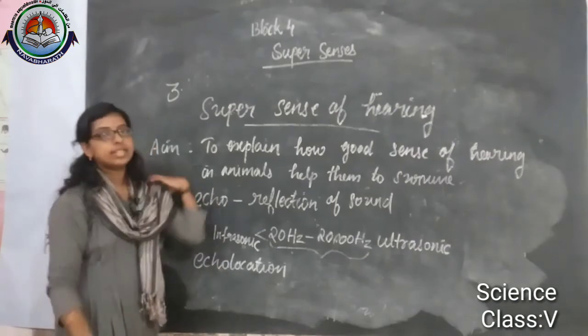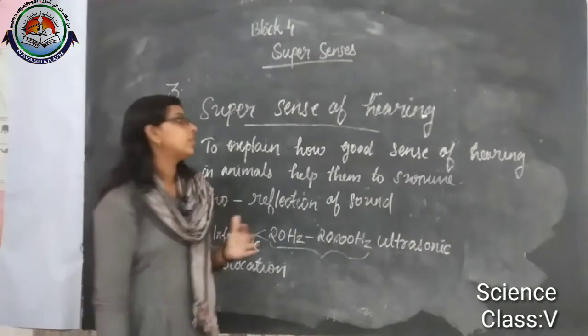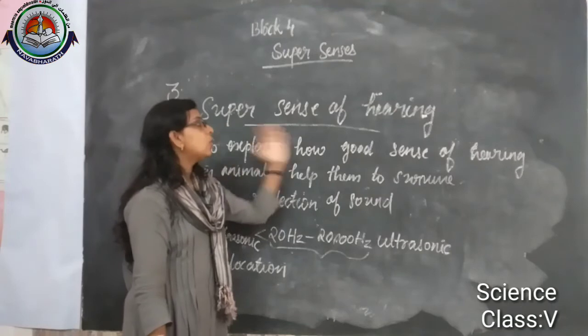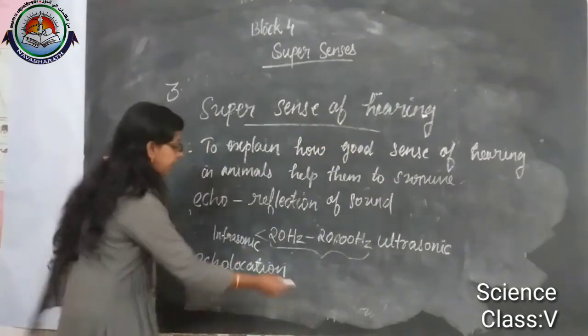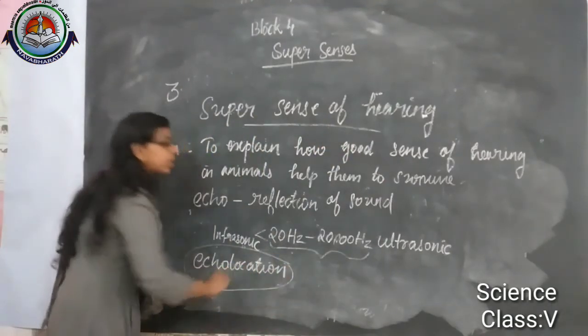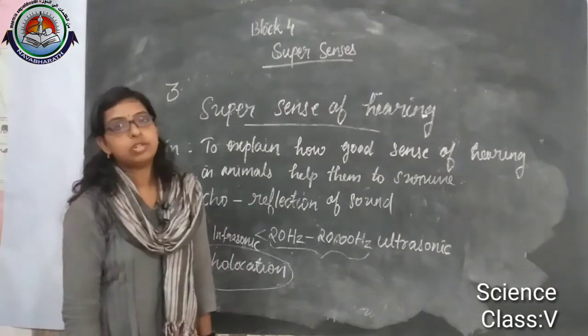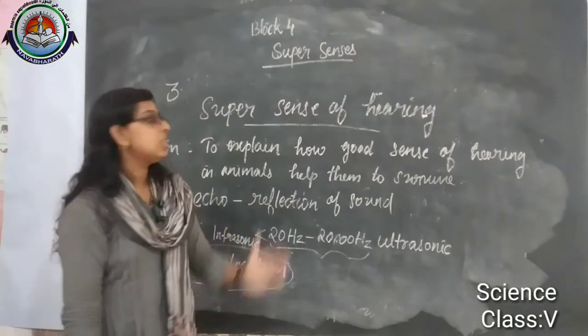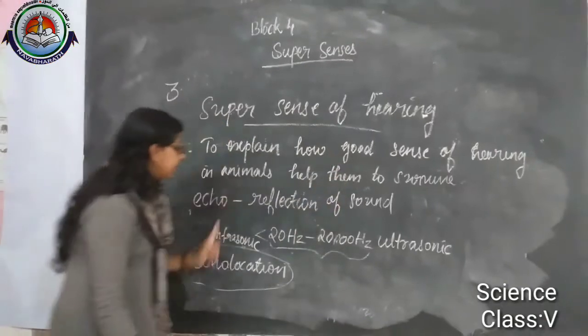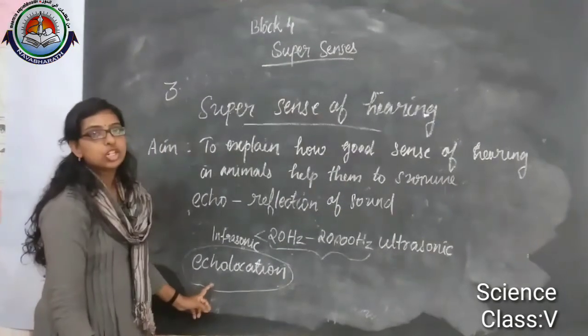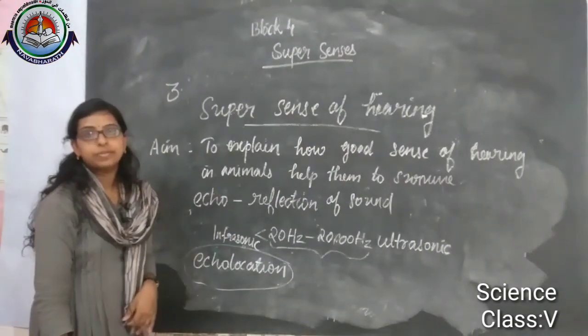Many animals which have a good sense of hearing use echolocation for their movement.